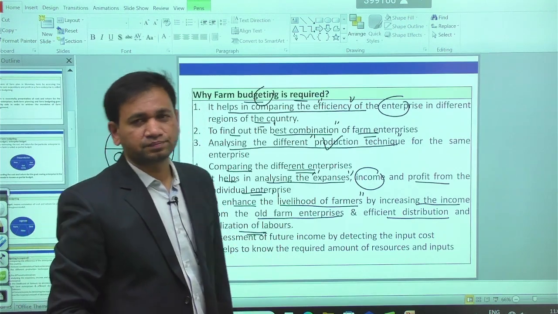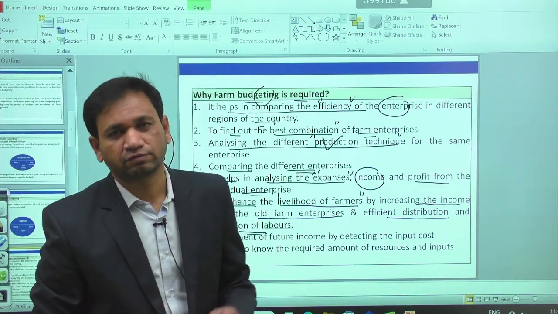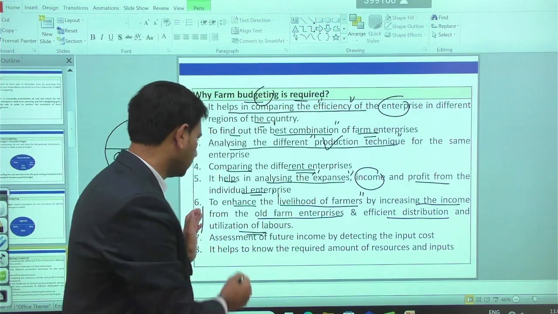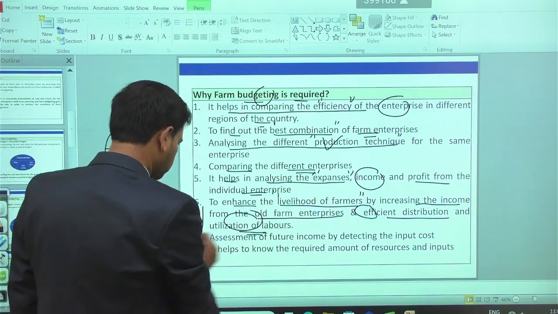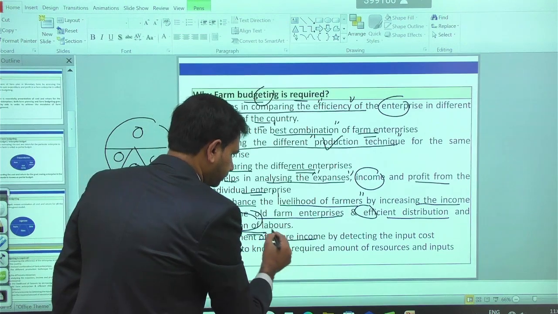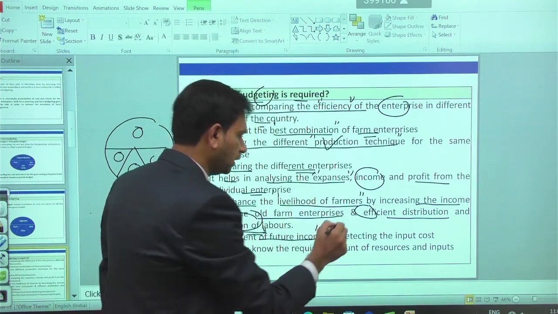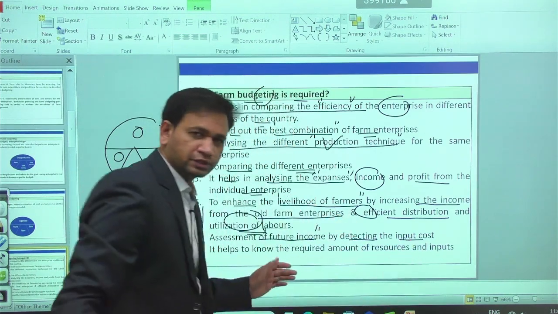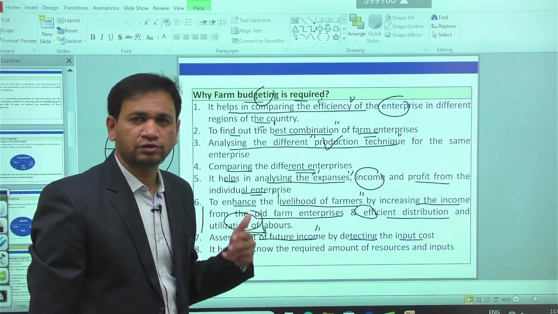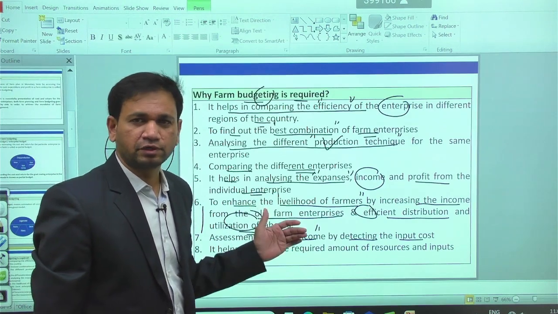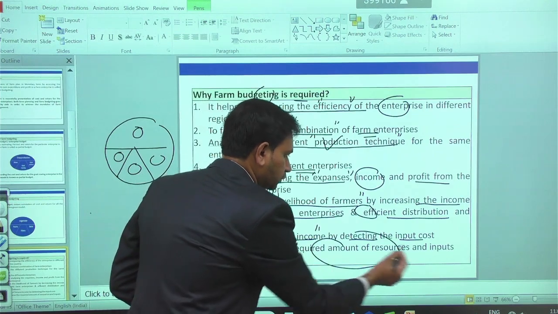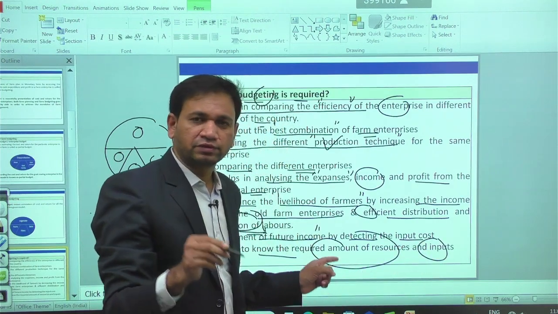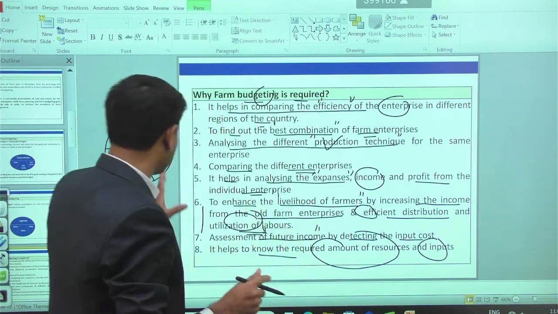Even with the analysis of the farm budgeting, this utilization and distribution is possible. Then assessment of future income is possible by estimating the input cost. We are able to predict the future income in the given enterprise. Then it helps to know the required amount of resources and inputs for the given enterprise. Okay, so these are some benefits we have.